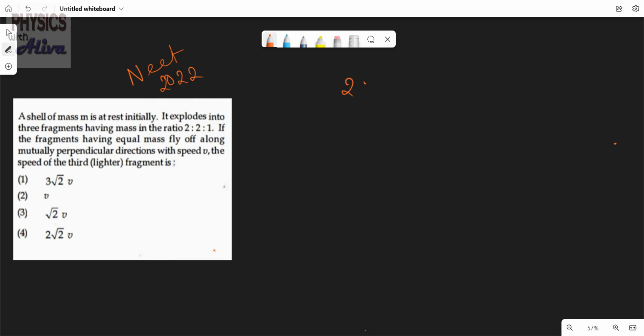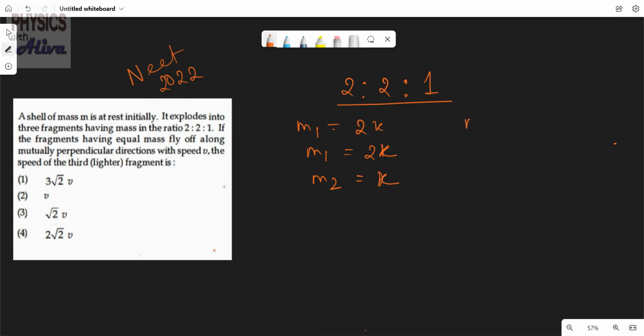Here it is given the ratio of the masses of the fragments is 2:2:1. So let us consider that the first mass m1 is 2x, the second one is also m1 as the masses are equal, so it is also 2x, and the third one is x, right?